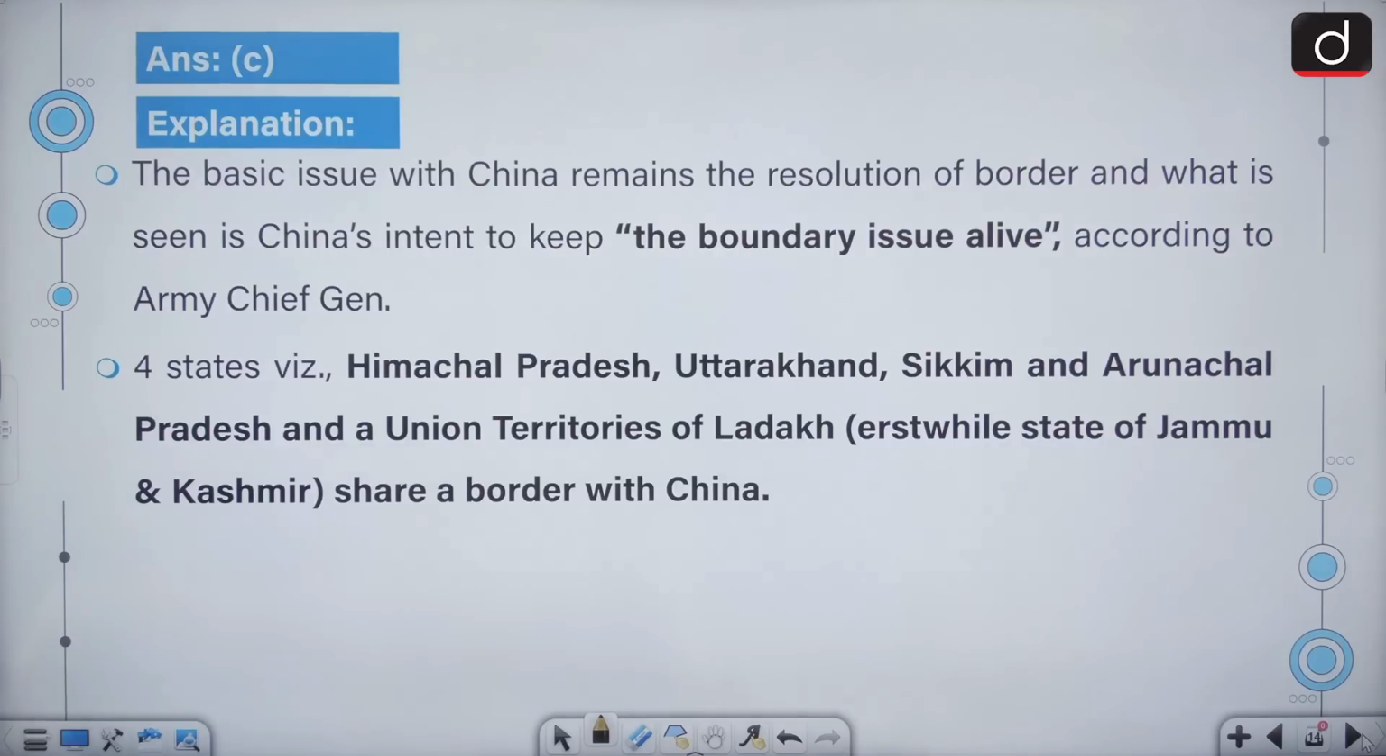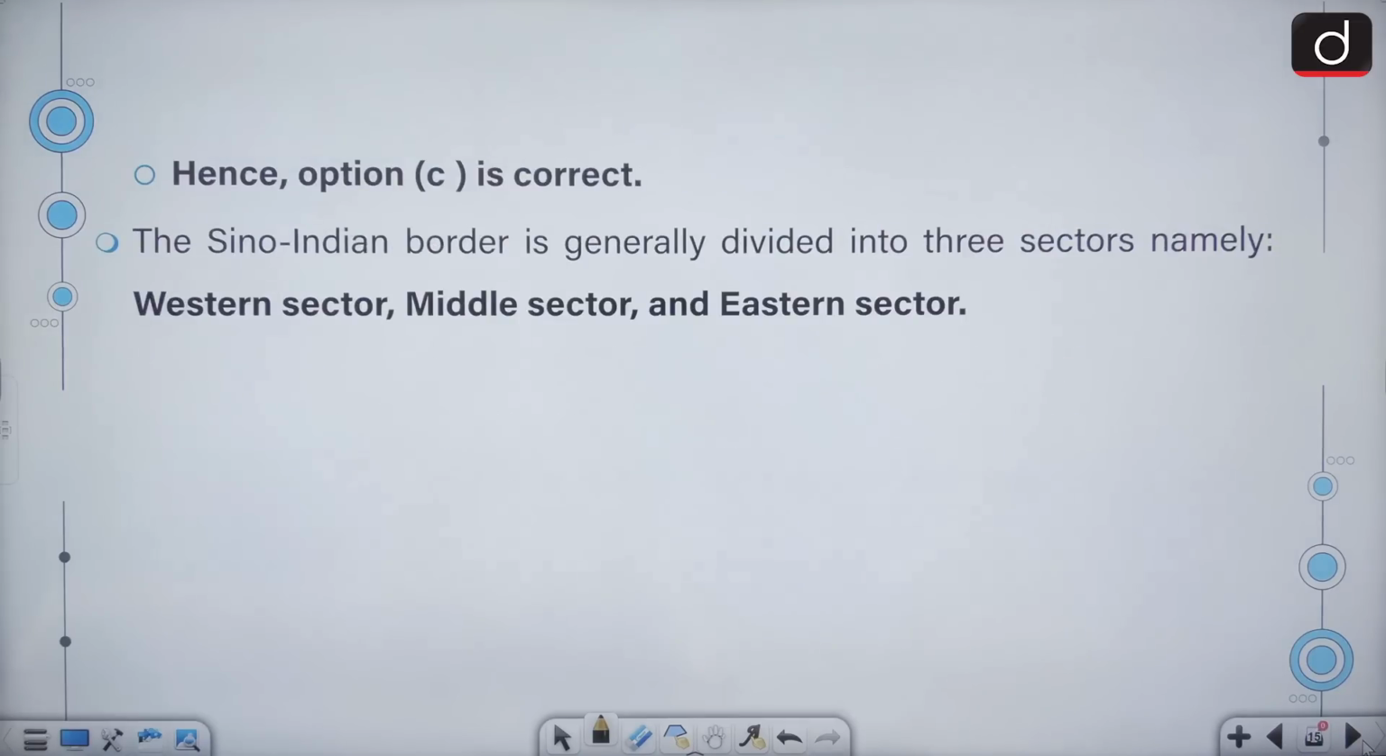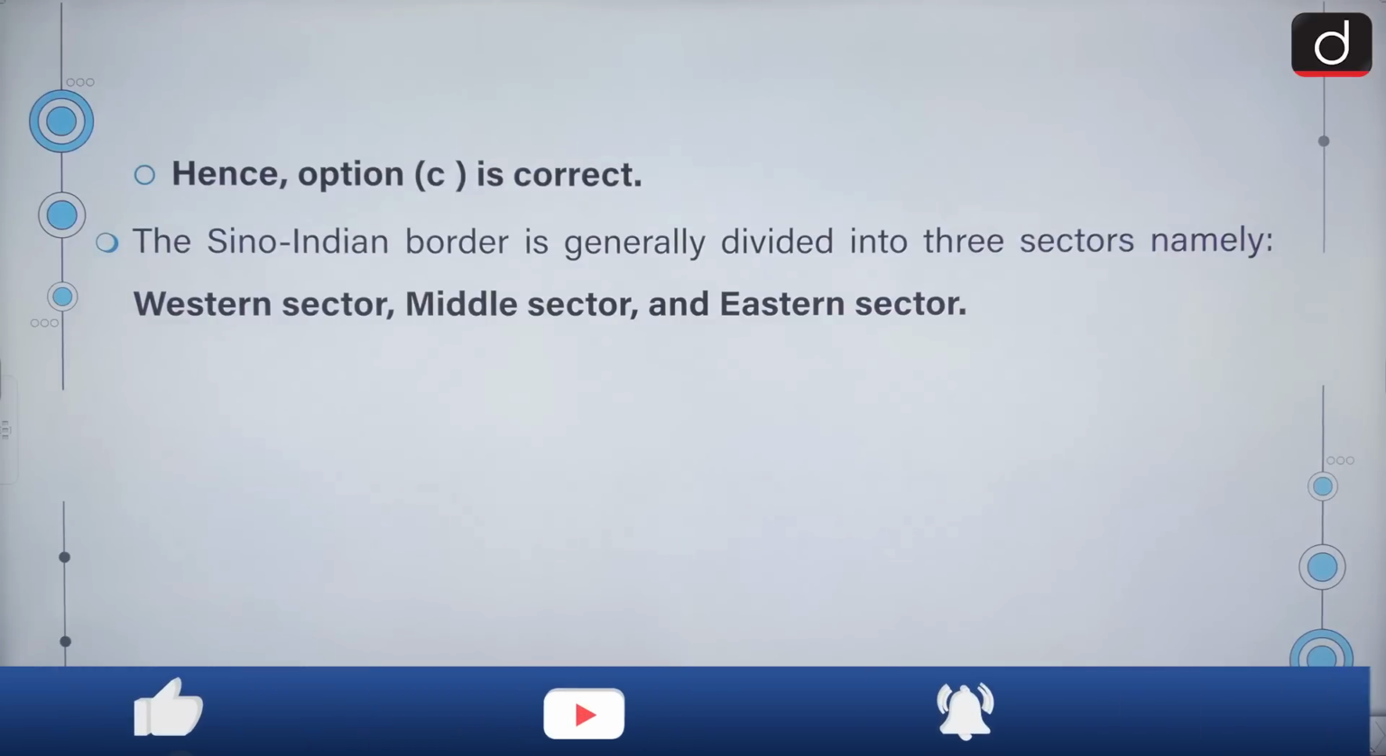According to the Army Chief General, 4 states, Himachal Pradesh, Uttarakhand, Sikkim, Arunachal Pradesh and the Union Territory of Ladakh share a border with China. The Sino-Indian border is generally divided into 3 sectors, Western, Middle and Eastern, and Western is the most contended upon.